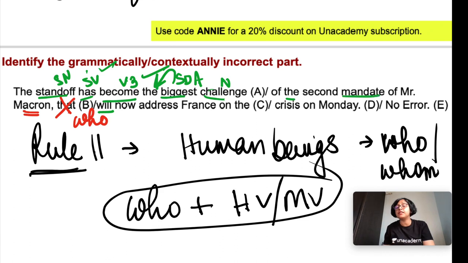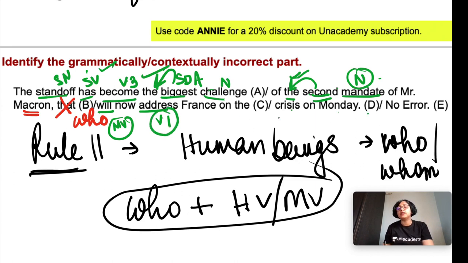Of the second mandate. The plus noun. So mandate is a noun. Second mandate. Second denotes an order. Before order, always the should be used. The second order of Mr. Macron, who will now, will plus V1, because will is a modal verb. Modal verb plus V1, address France on the crisis on Monday. Crisis is a noun, on Monday. Okay, so here the error is in part B. Answer is B.